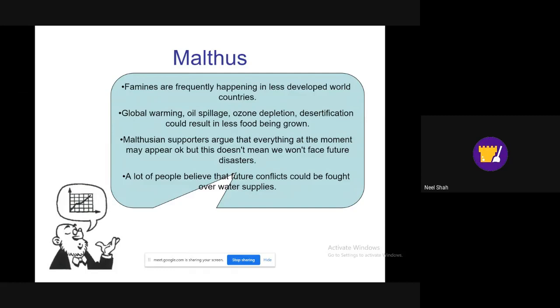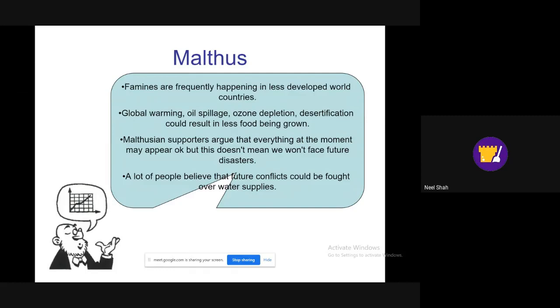And future conflicts could be fought over water supply. If water dries up in many places, this could lead to wars and a lot of political tensions between countries, just as we've had wars over oil. Water is such a precious resource that this could potentially happen in the future.